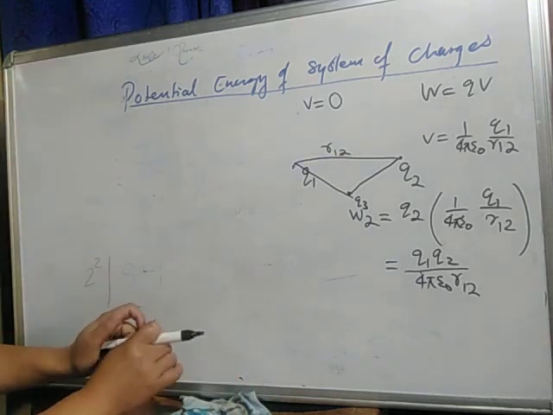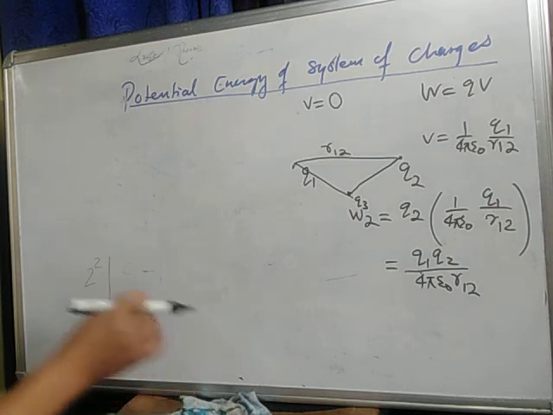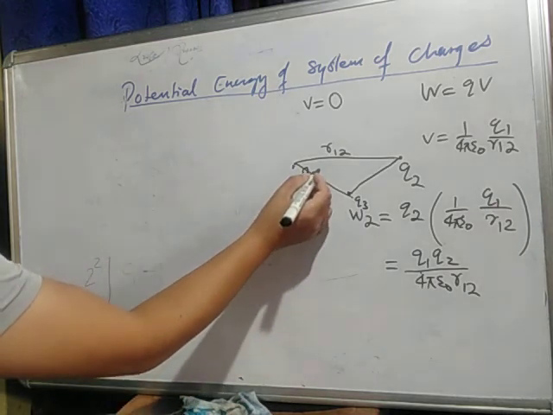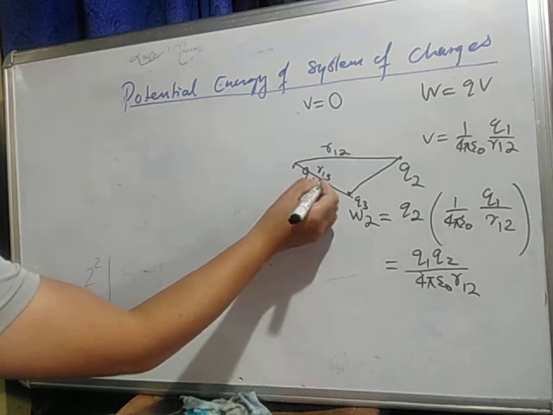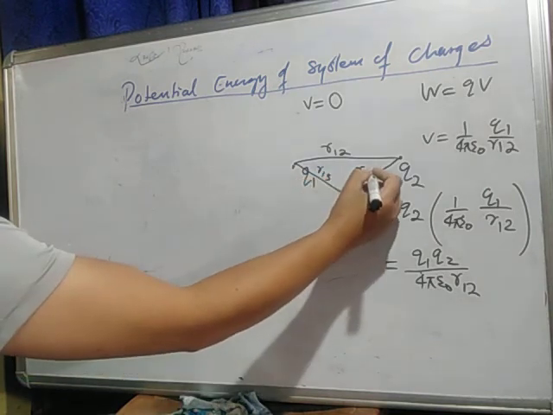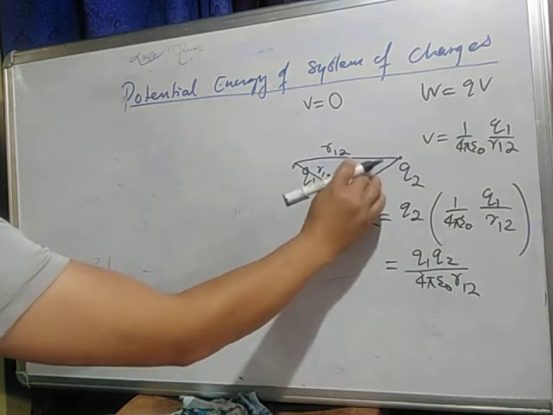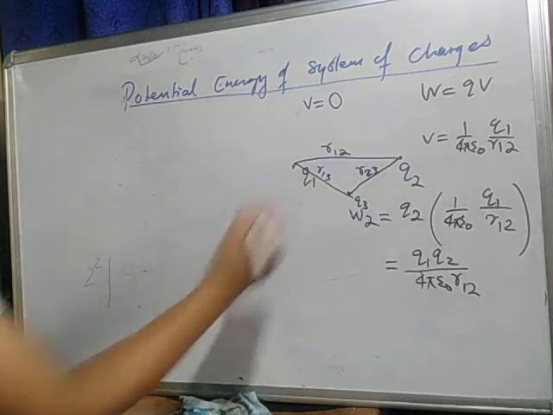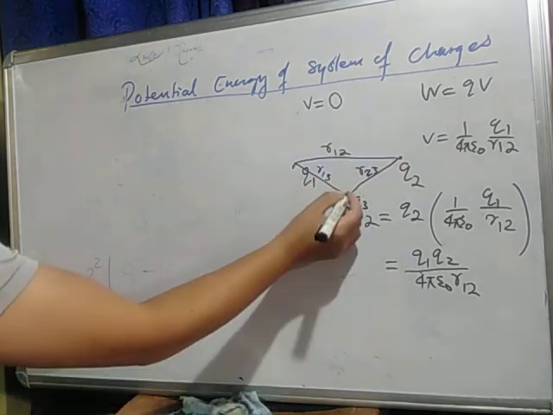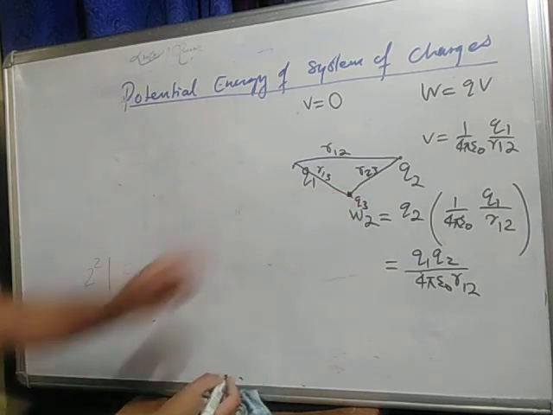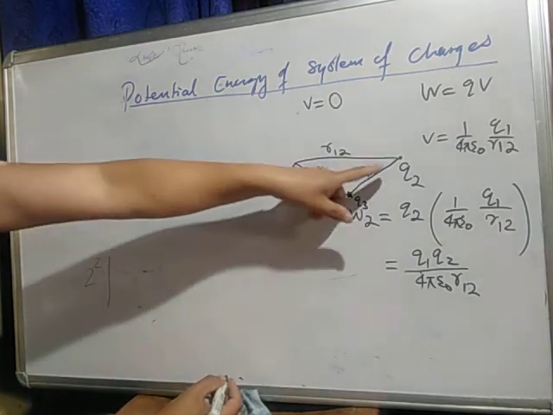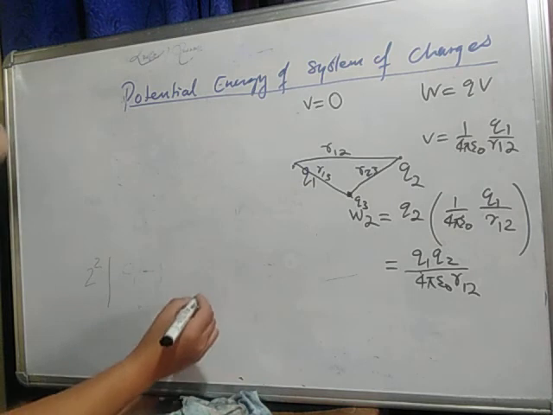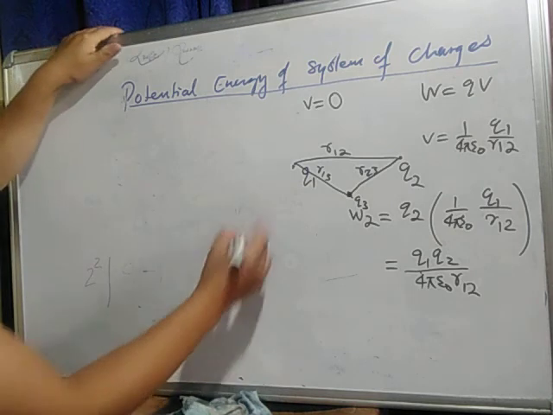So how much would be your work done? Tell me. So let us say this is your R13, this is your R2 3, R1 3. So first, the potential caused due to this and this. So potential, let us say this is our V2.